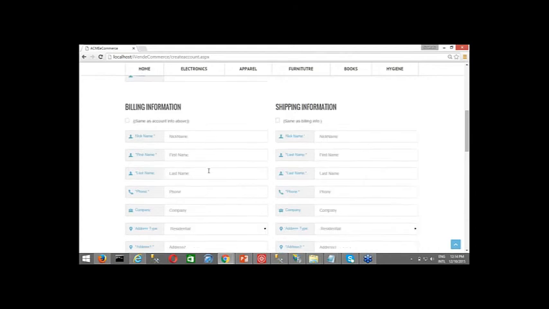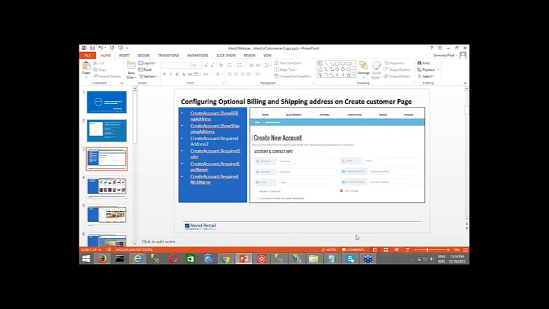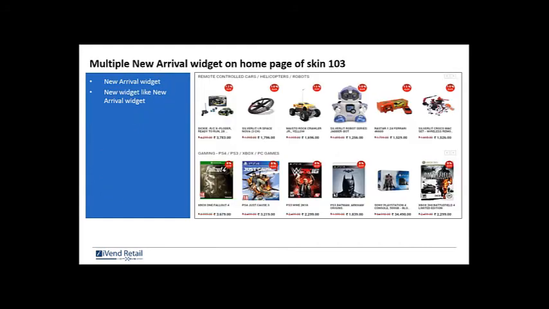Okay. Now let me take you to the next point. Here we are talking about a very important one, multiple new arrival widget on home page of Skin 103.